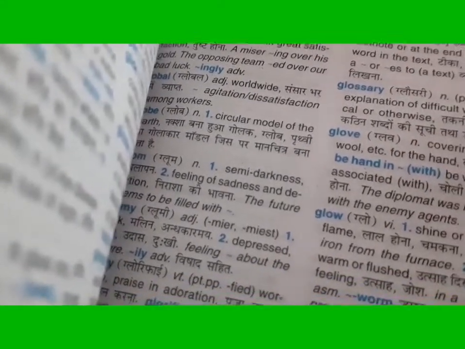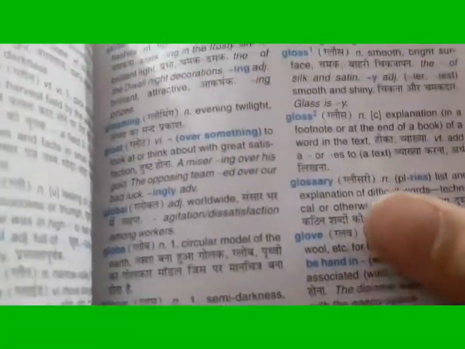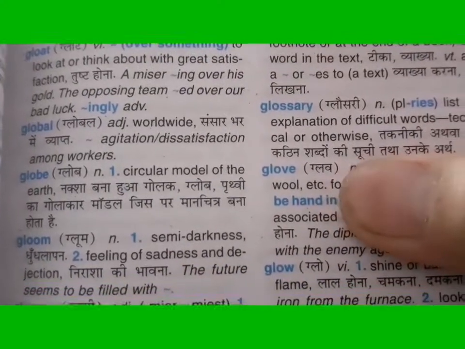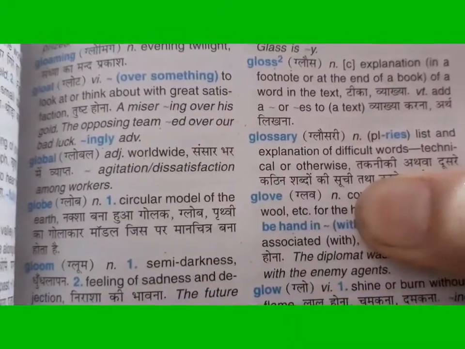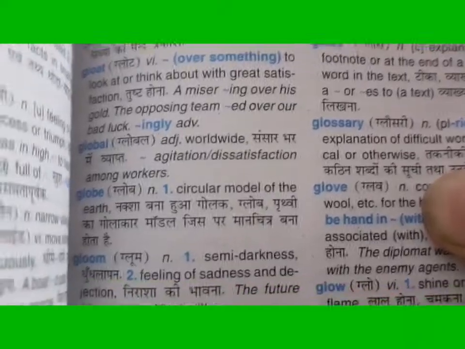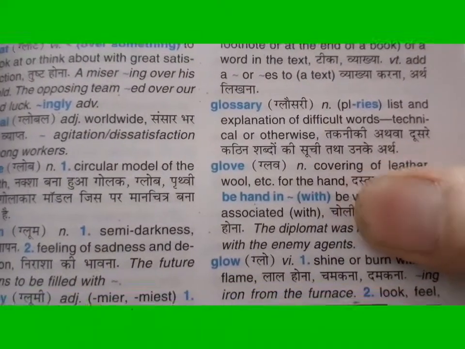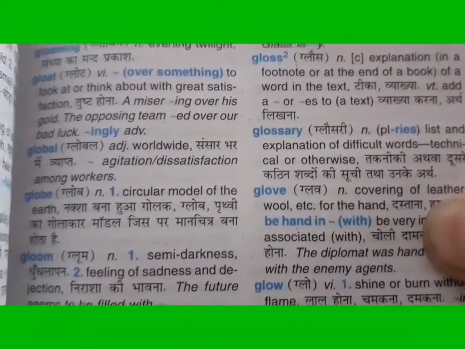And what is the meaning there? You can see what is written here. If we see it properly, just see here on the screen. Glove, it is written in Hindi also. Then it is written N. N means this is a noun. This is which part of speech? N means noun, and the meaning is also written: covering of leather, wool, etc.